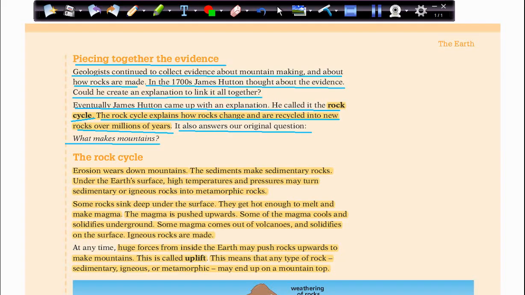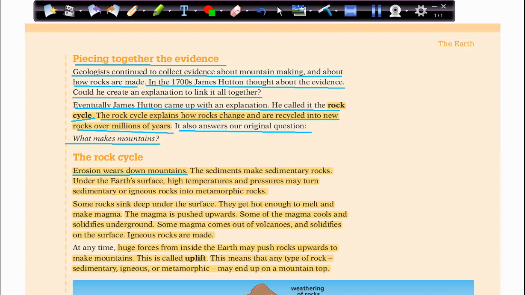So we said it's when the rocks change and recycle into new rocks. So how is the rock cycle happening exactly? The rock cycle. Erosion wears down mountains. We studied erosion before, and we said erosion is weathering with transportation.